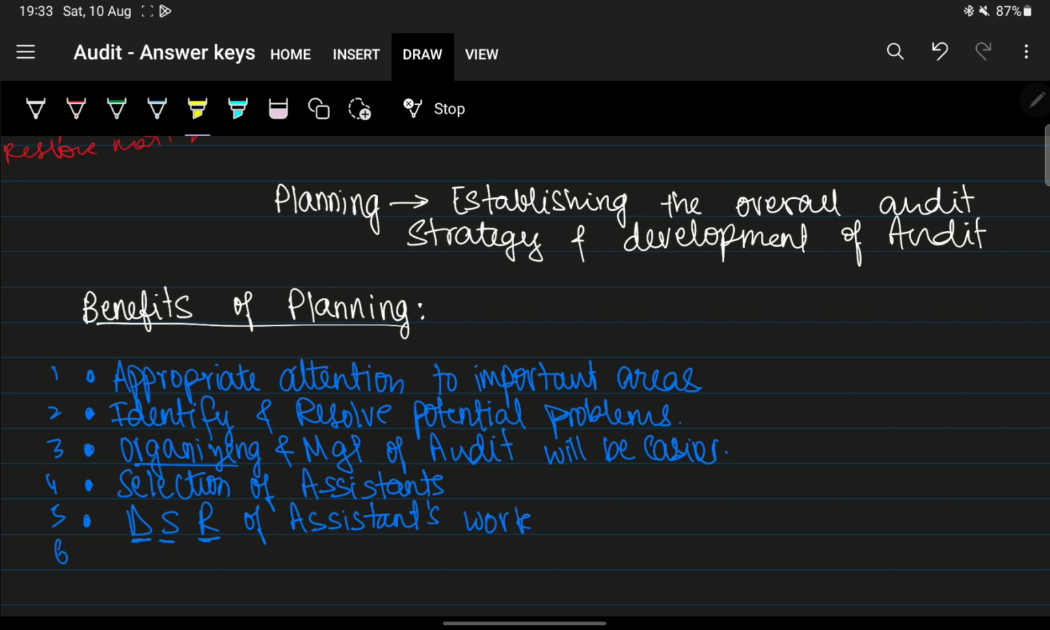And lastly, what is the last point? The last point relates to coordination of audit with other auditors and experts, right? Other auditors and experts.